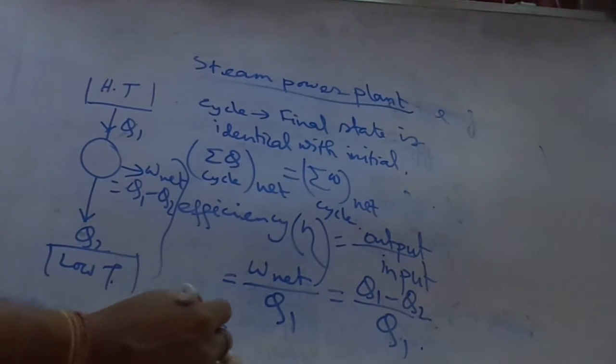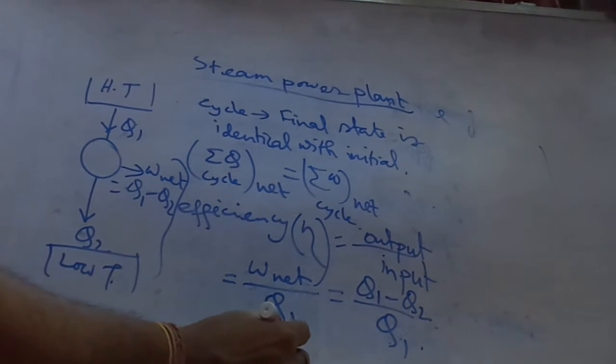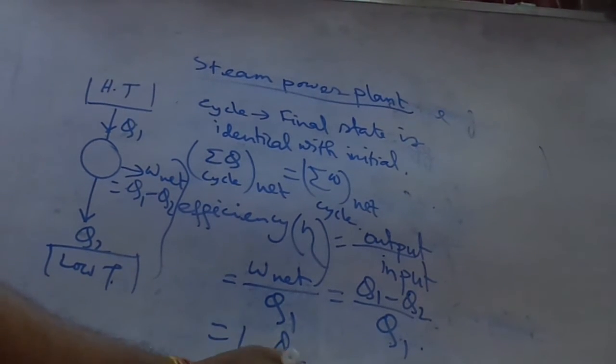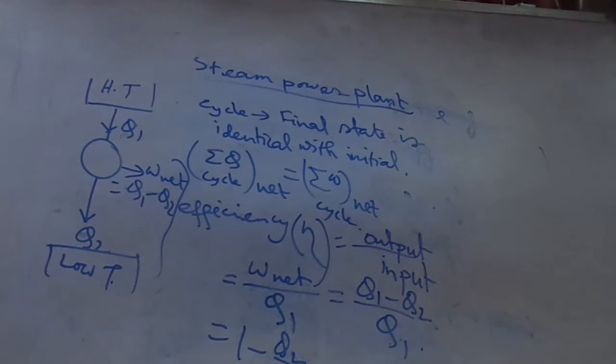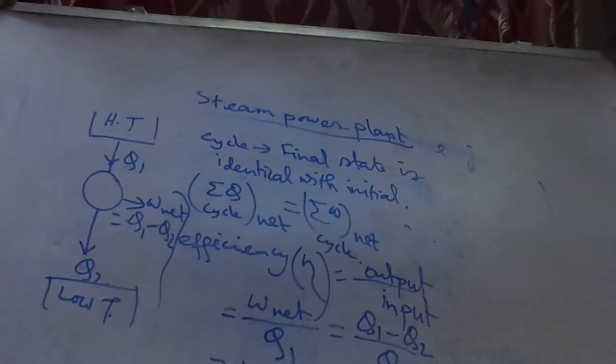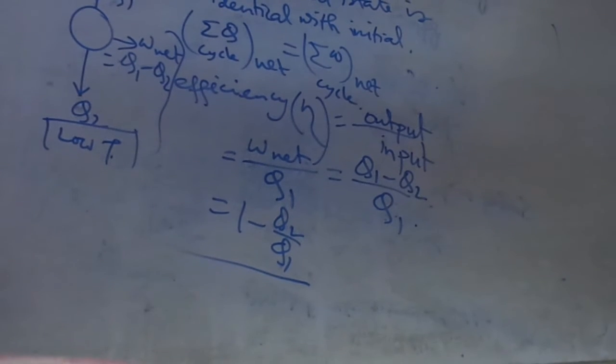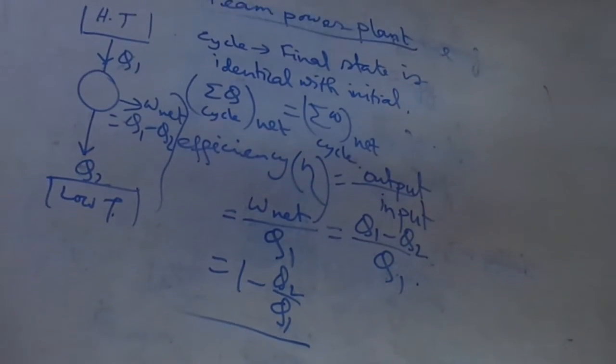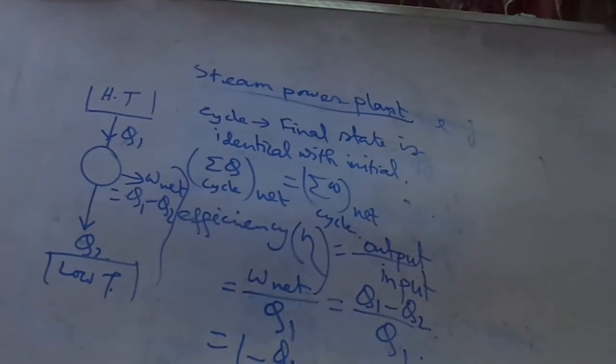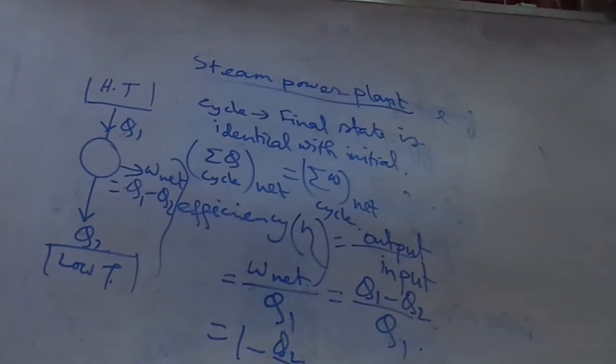So eta equals 1 minus Q2 by Q1, a unique formula applicable for all cycles.